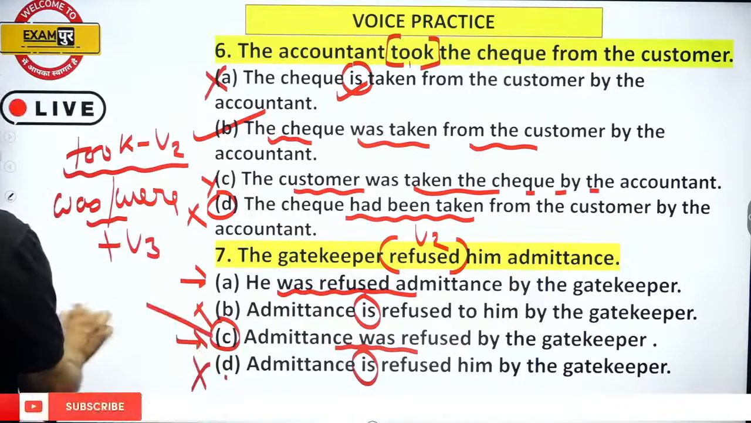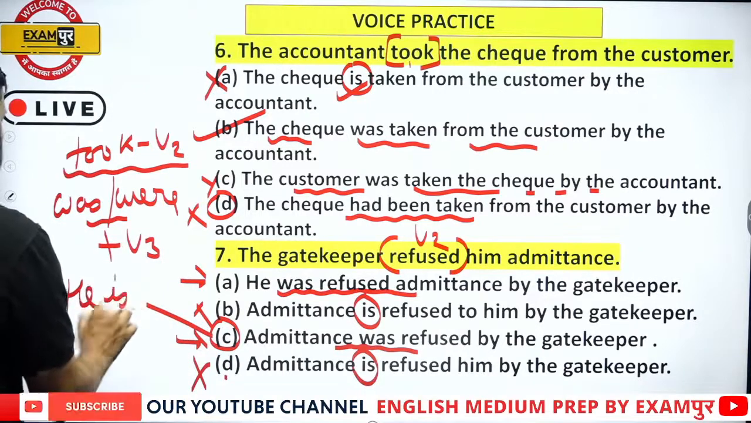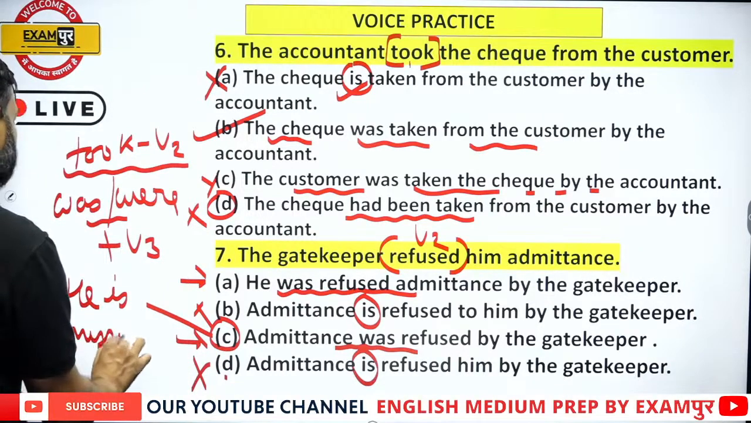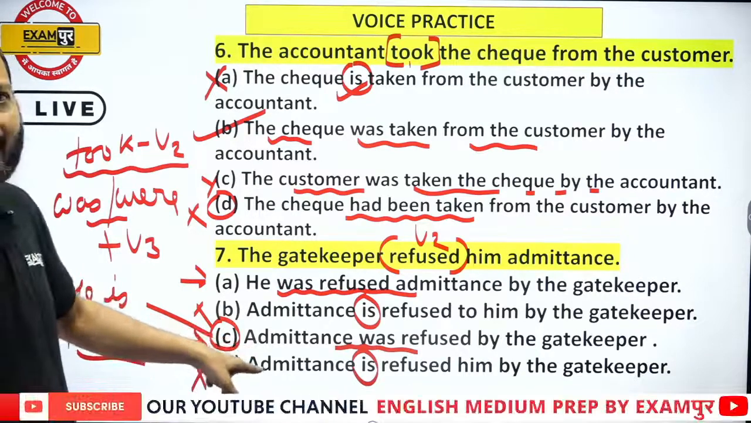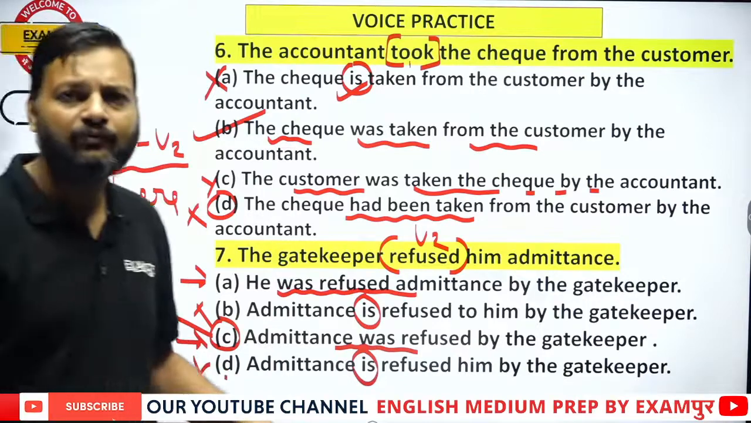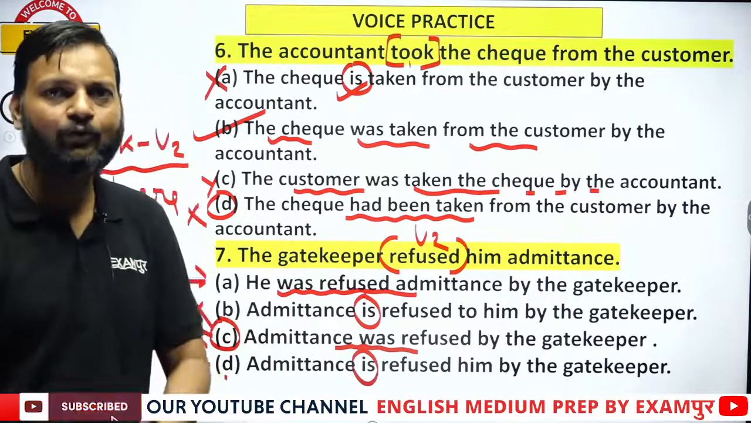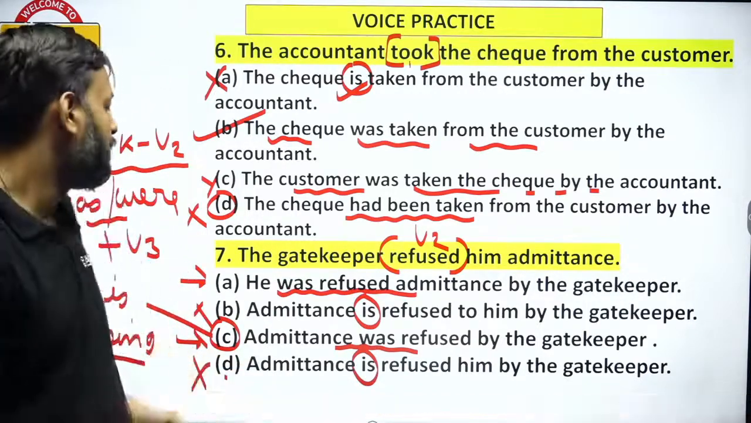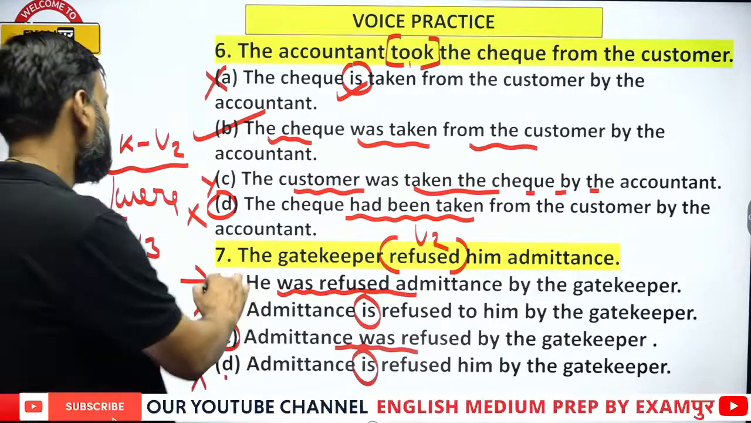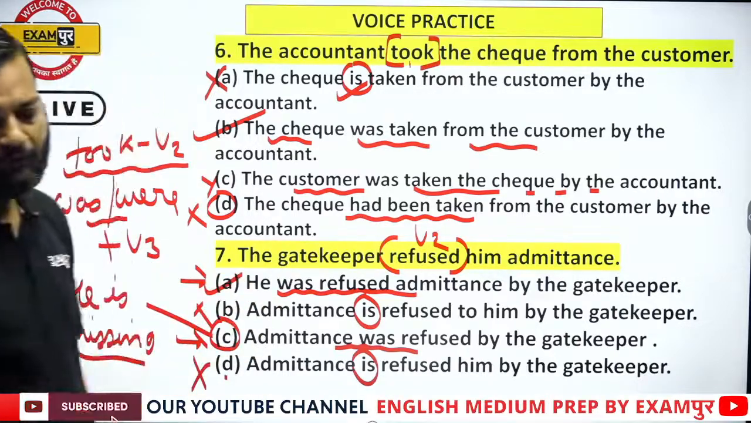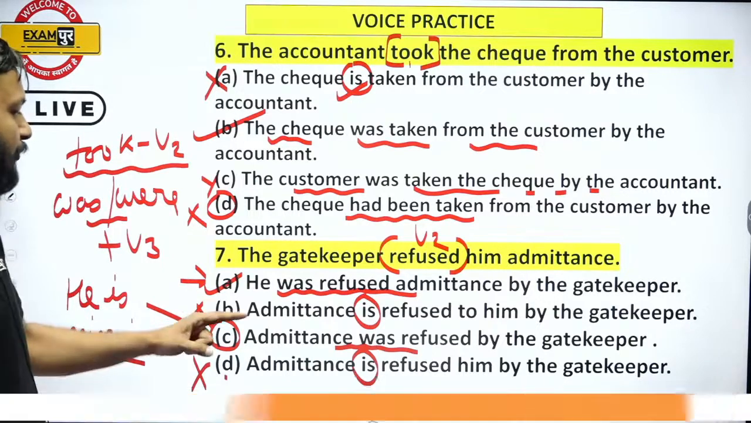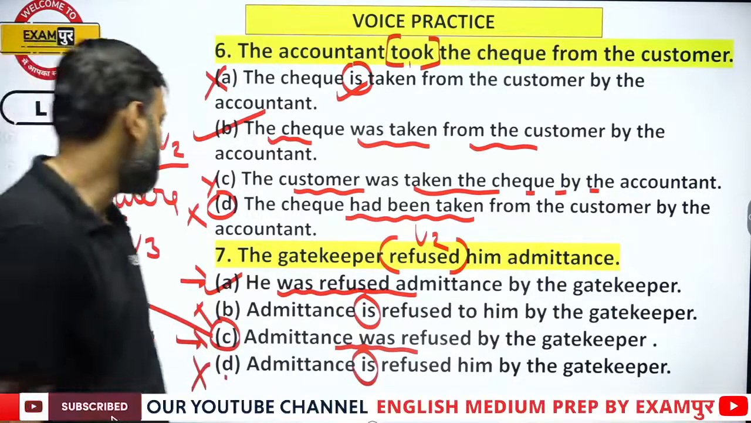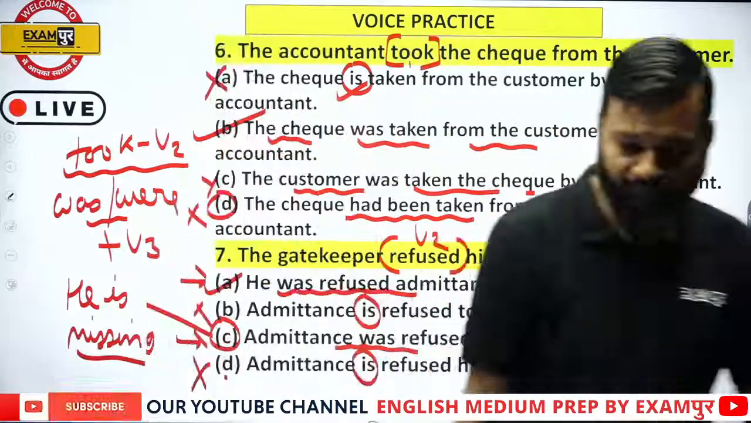Look at option C, he is missing. Where is he in option C? You cannot remove he because he is the hero, he is the subject, you cannot remove it. So option C cannot be the answer. Option A is the right answer. He was refused admittance by the gatekeeper. Option A is the right answer. Okay.